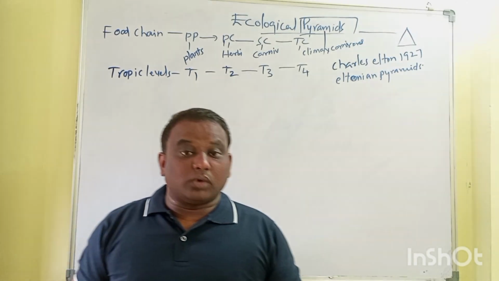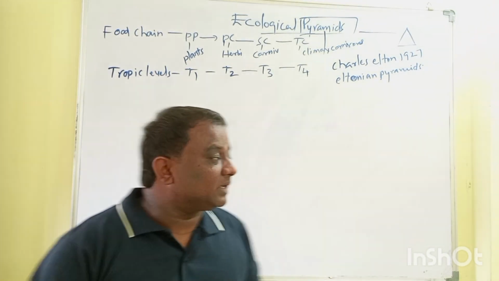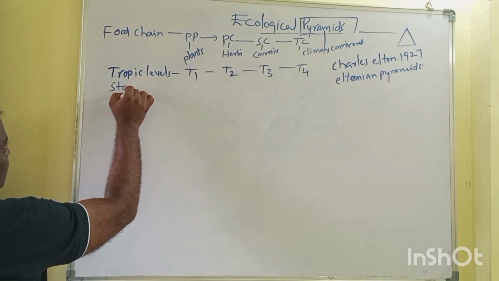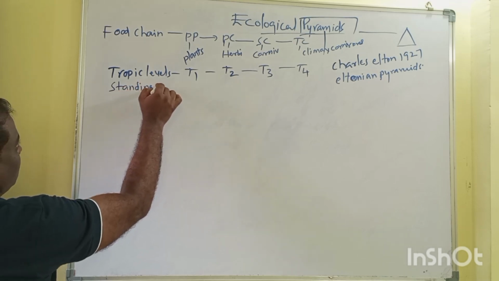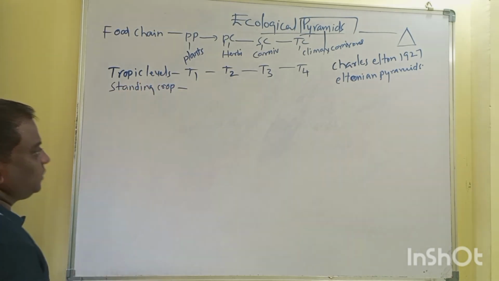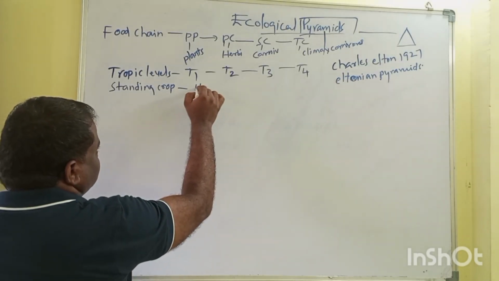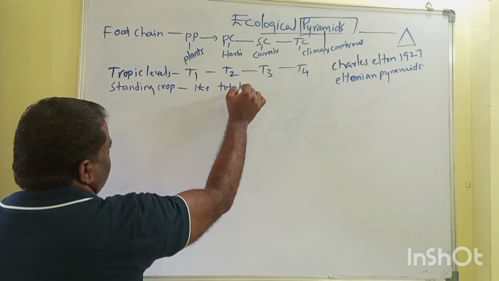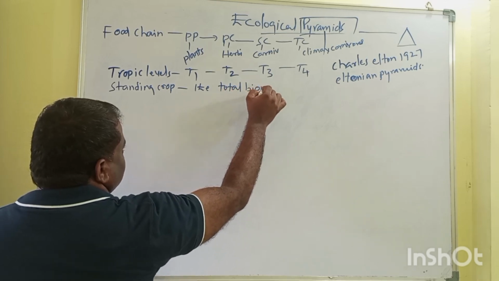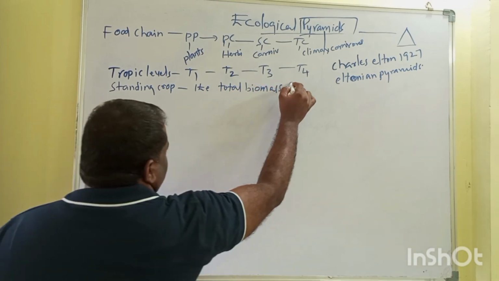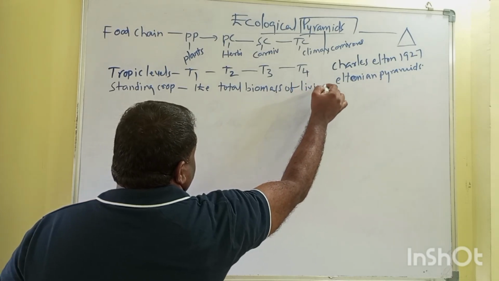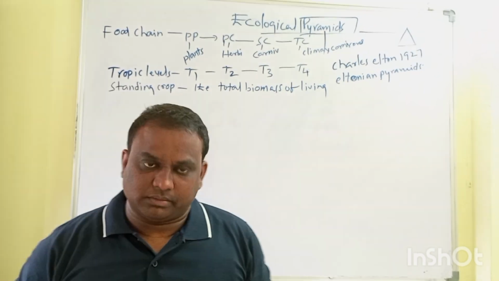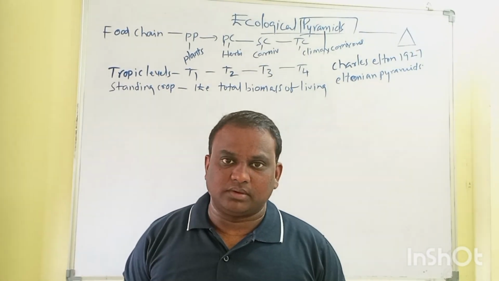Apart from that, there is one more word we need to understand: standing crop. Standing crop is the total biomass present at each trophic level. The total biomass of living organisms present in one particular trophic level is commonly called a standing crop. These two words come up in each and every pyramid.